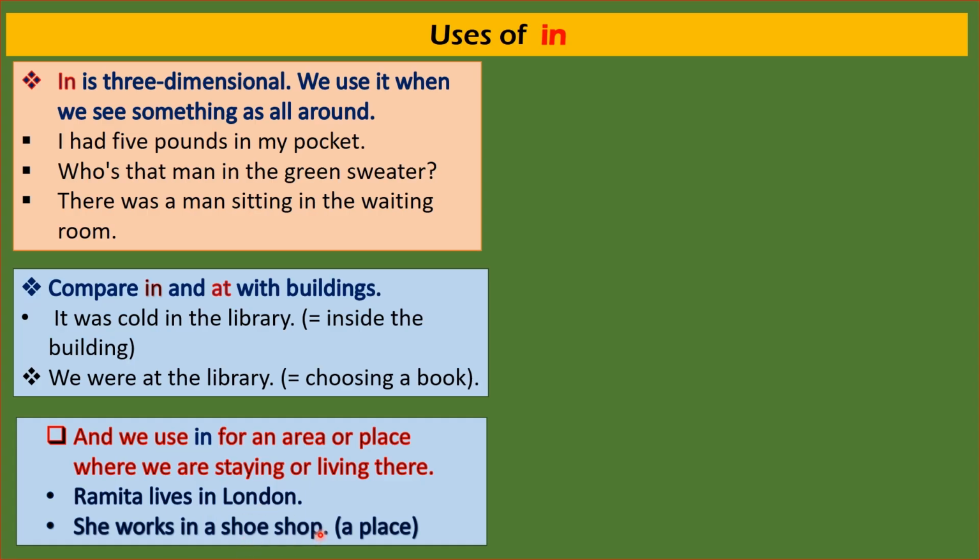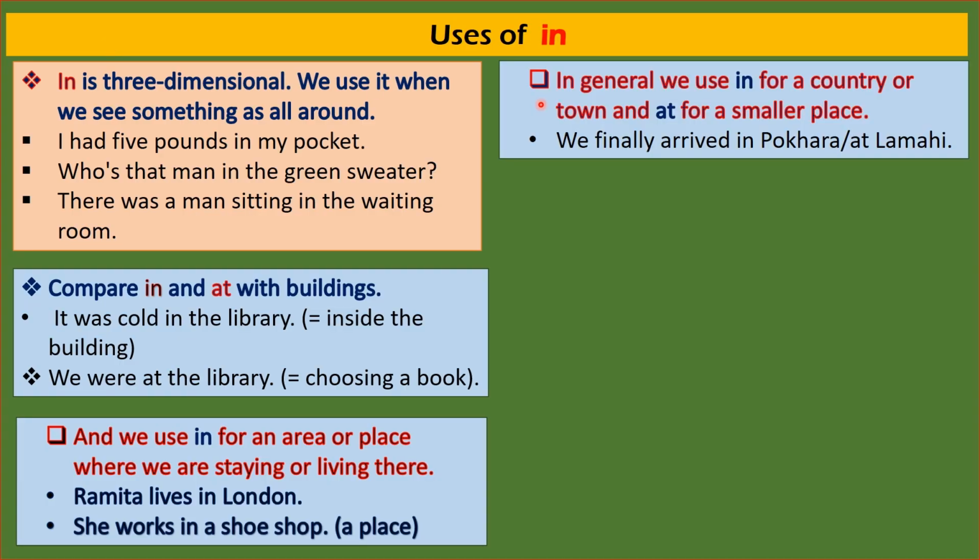Now come to this right side. There are some other situations. In general, we use in for a country or town, which are bigger, and at for a smaller place. For example, we finally arrived in Pokhara. Yes, Pokhara is a bigger place. But we can say we finally arrived at Lamai. Lamai may be a small place.